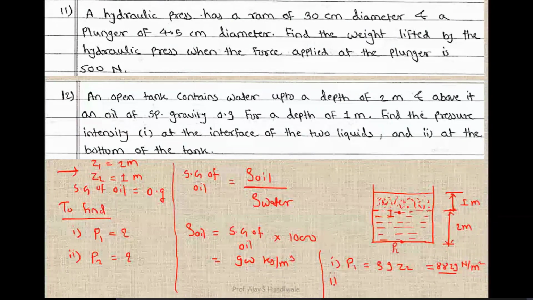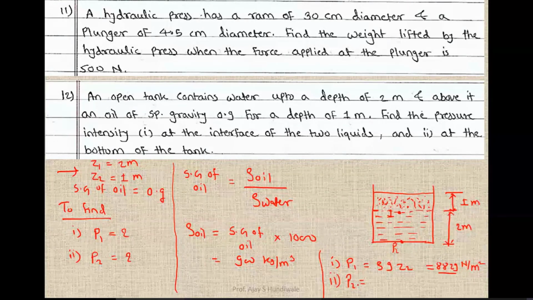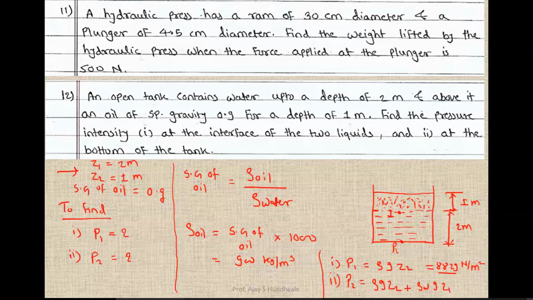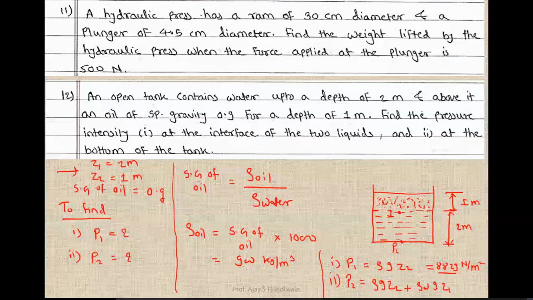And second one is I have to find out this P2. How to find out this? So मैं यहाँ पर क्या करूँगा? P2 के लिए मैं अगर यहाँ पर इस डेंसिटी को रो बोलता हूँ तो ओके. सो रो जी Z2, that is the pressure intensity of oil, plus rho W g into Z1. Rho W is density of the water. So 1000 into 9.81 into 2 meter. ये दोनों का जो एडिशन रहेगा that will be my P2. कितना आ रहा है? 28,449 Newton per meter square.